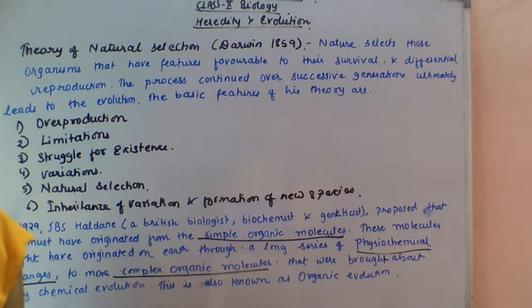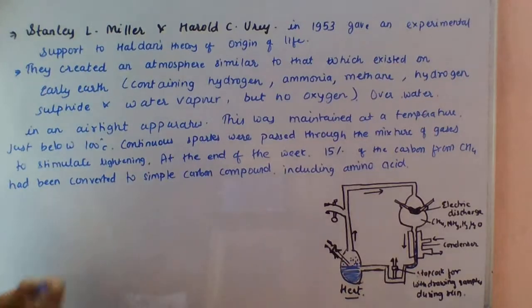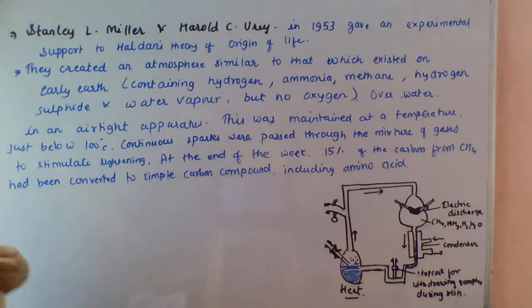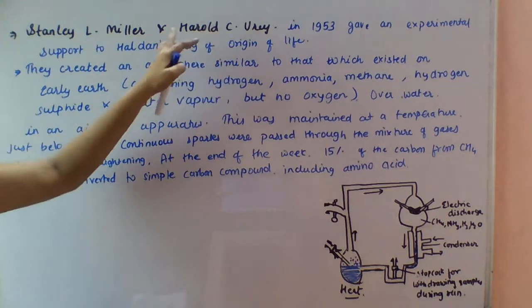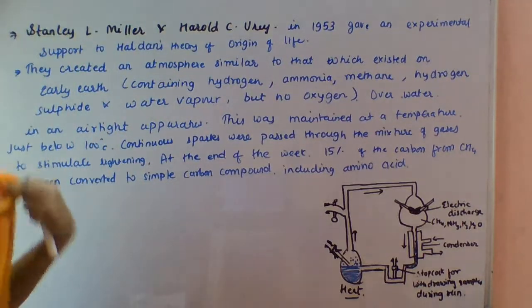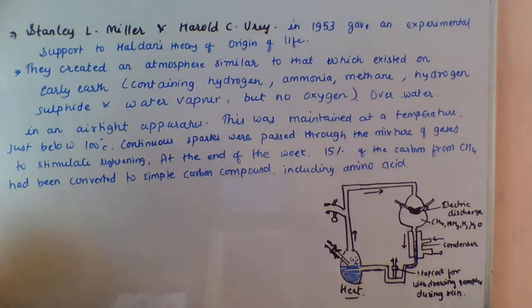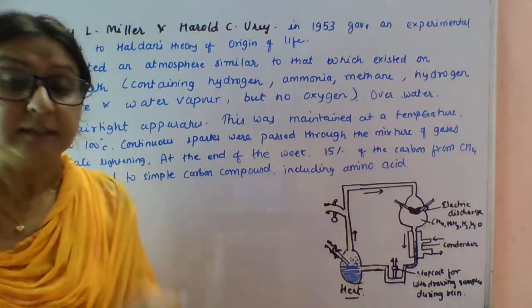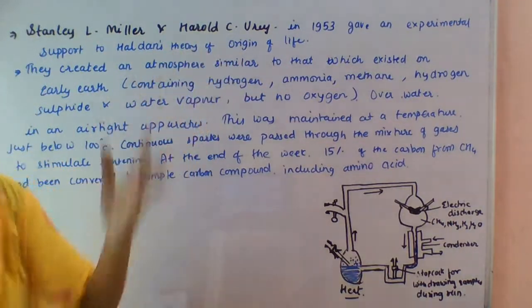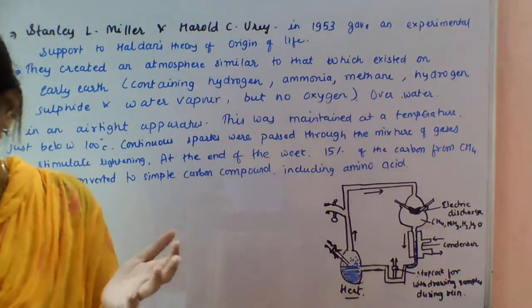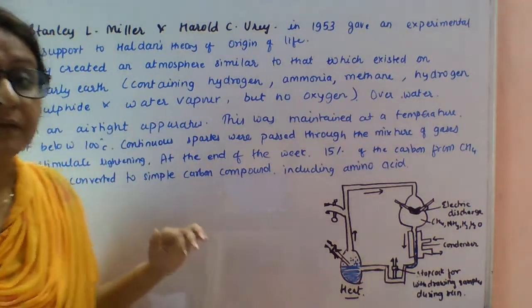Next, Stanley L. Miller and Harold C. Urey also gave an explanation towards this evolution. See students, they also conducted an experiment. In 1953 they gave experimental support to Haldane's theory of origin of life. Haldane's concept was that complex substances arise from simpler compounds. So they gave the experimental evidence for that.